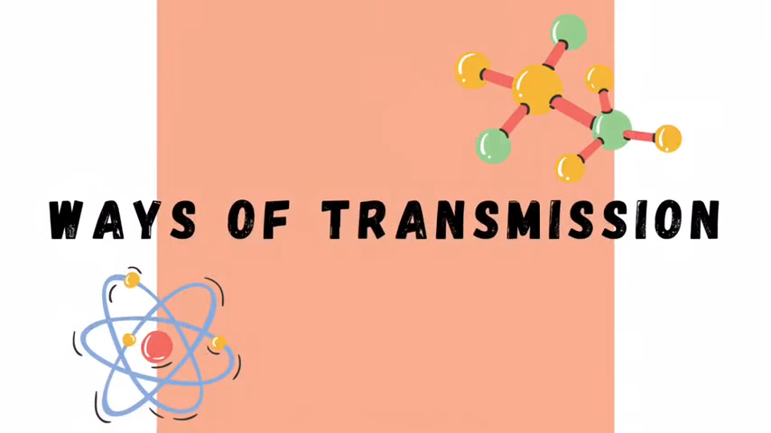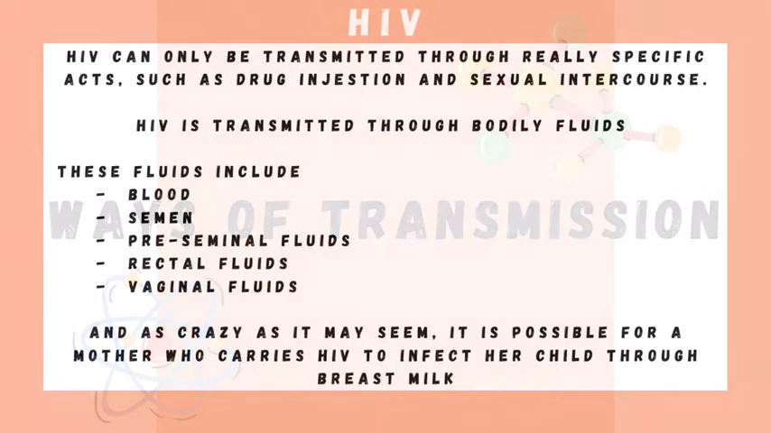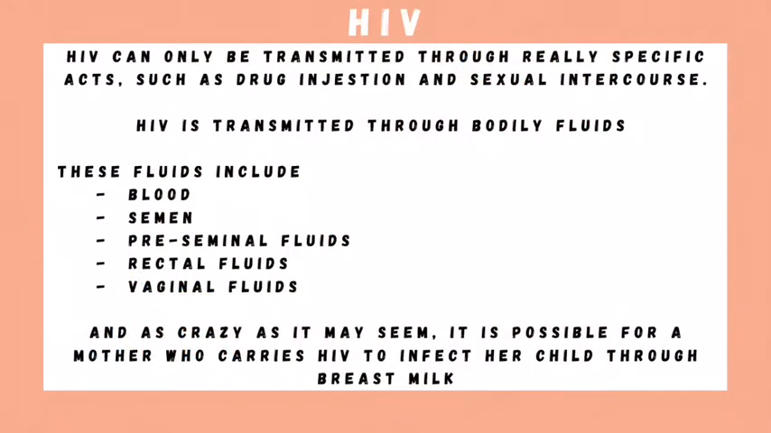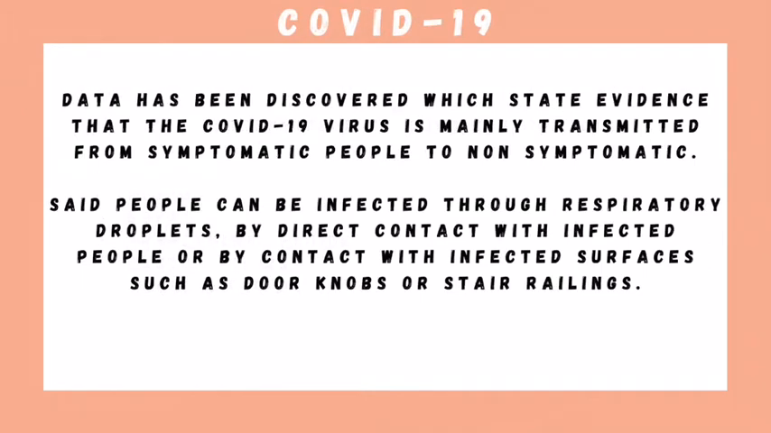Ways of transmission. HIV can only be transmitted through really specific acts, such as drug ingestion and sexual intercourse. HIV is transmitted through bodily fluids such as blood, semen, preseminal fluids, rectal fluids, and vaginal fluids. And as crazy as it may seem, it is possible for a mother who carries HIV to infect her child through breast milk.